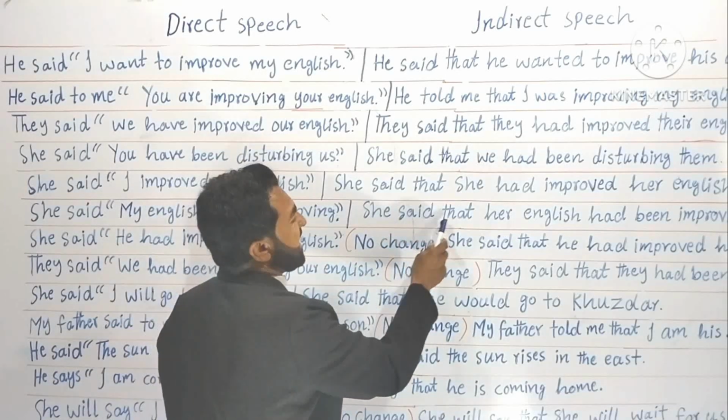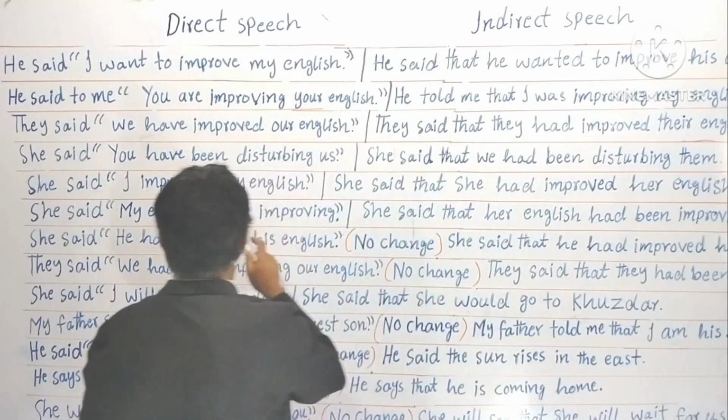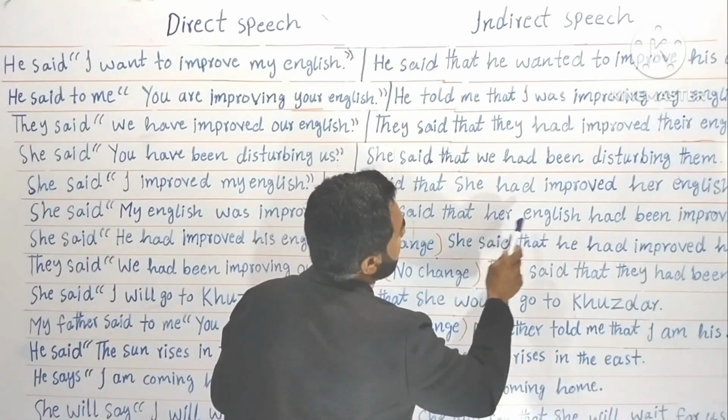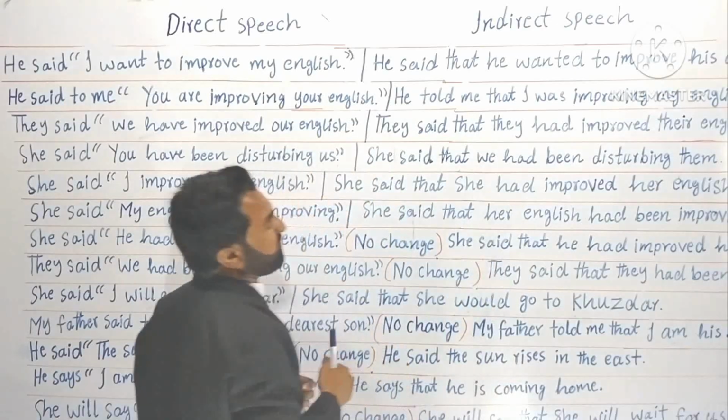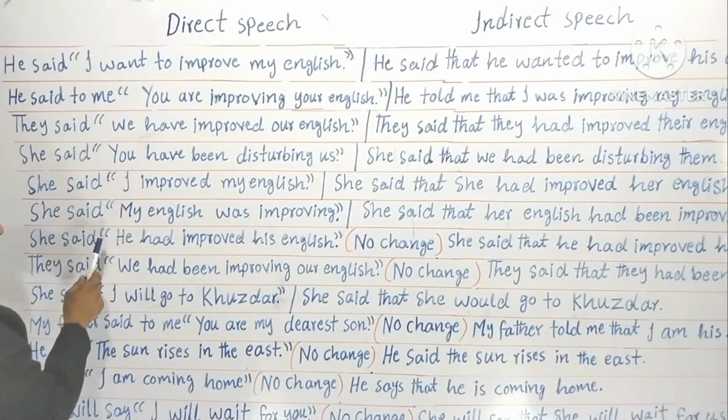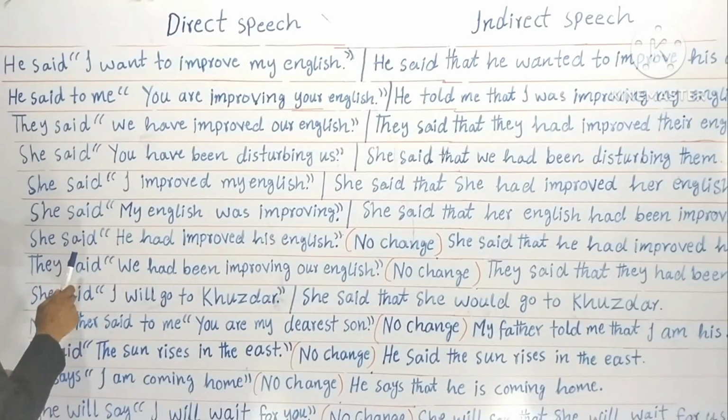She said that her English. Now it was my English. Now I am talking about her. Her English had been improving. Understood? Now let's go to the seventh example.